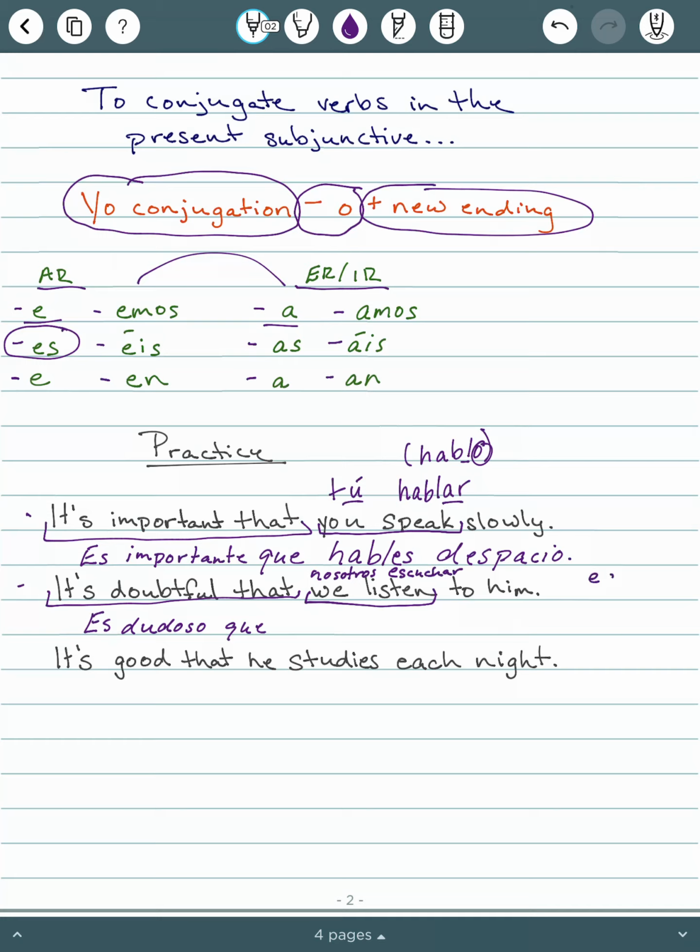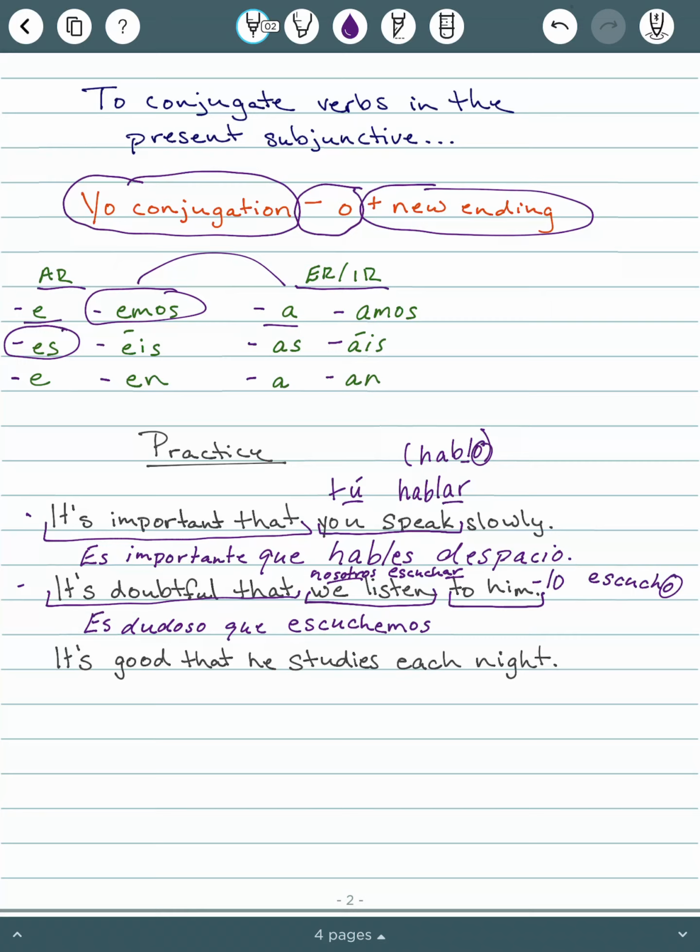Don't forget to think of that yo conjugation. So the yo for escuchar is escucho. Take off that o. Nosotros for an AR verb is going to be emos. Que escuchemos. Now to him, that is where we're going to replace that with lo.